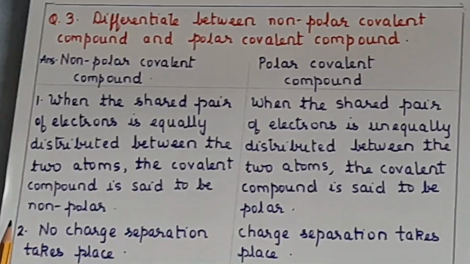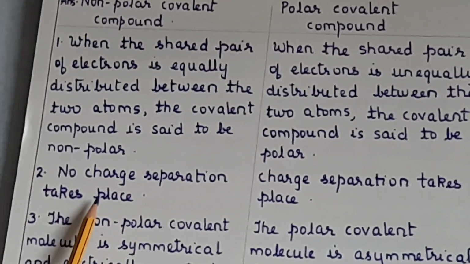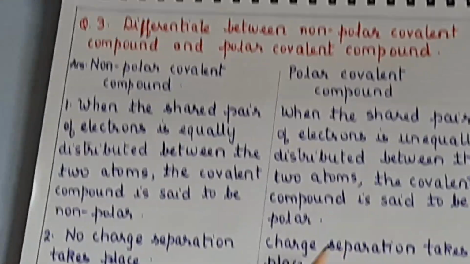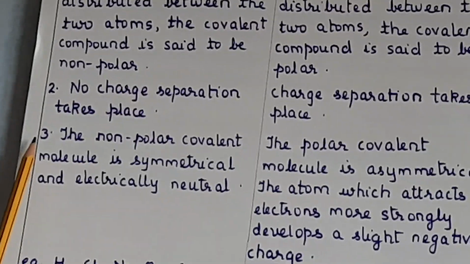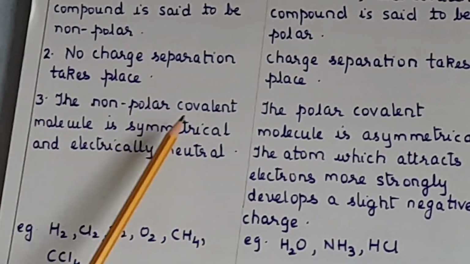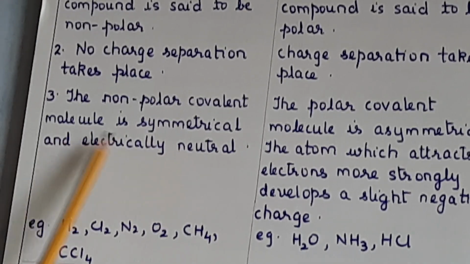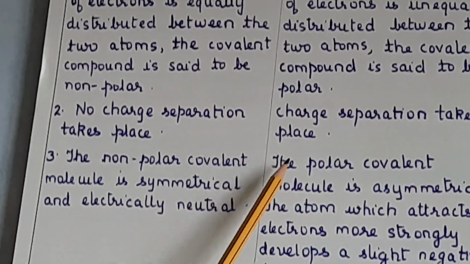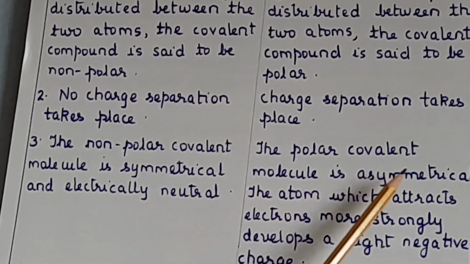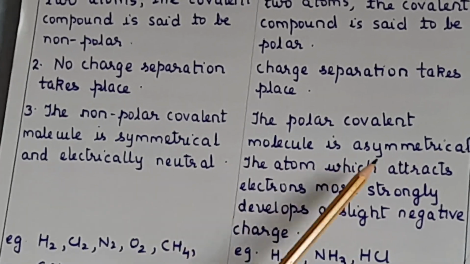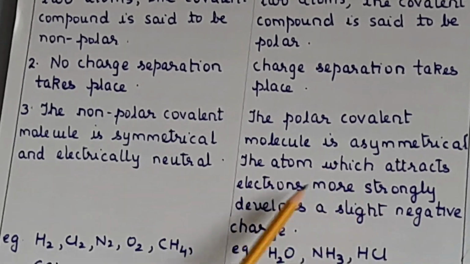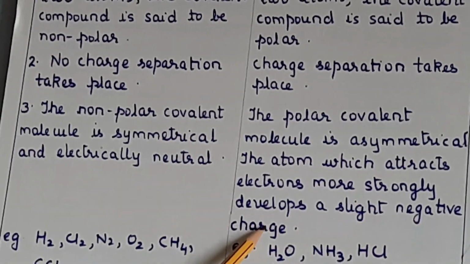Clear? Now here there is no charge separation and here charge separation takes place. Third point, the non-polar covalent molecule is symmetrical and electrically neutral. The polar covalent molecule is asymmetrical and the atom which attracts electrons most strongly develops a slight negative charge.